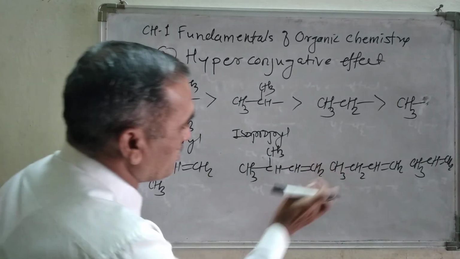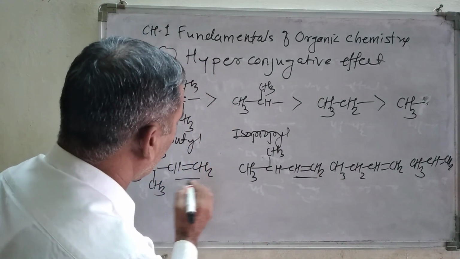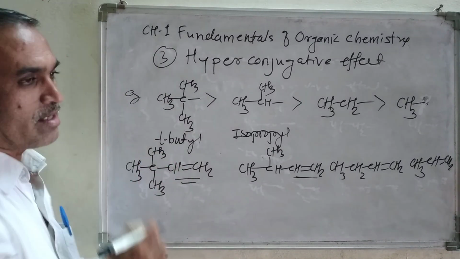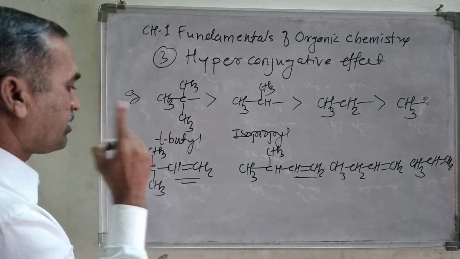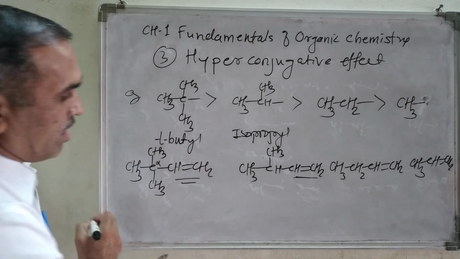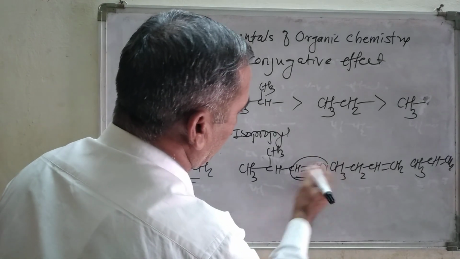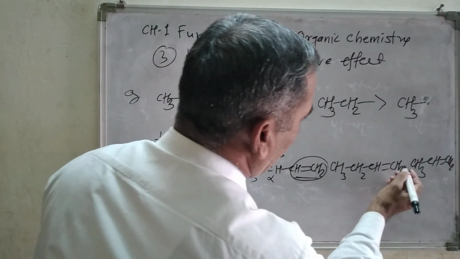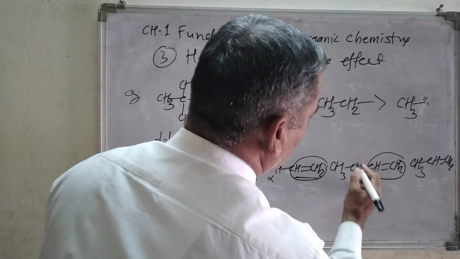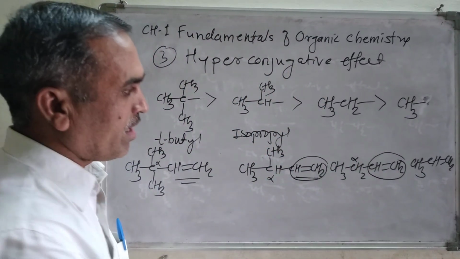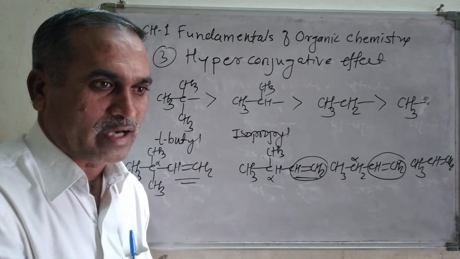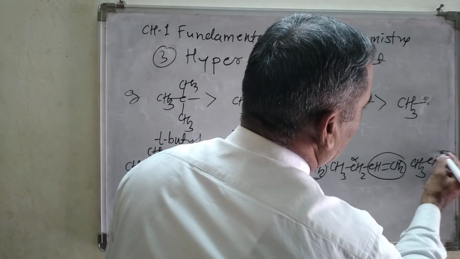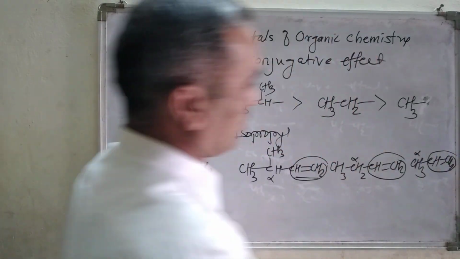Look at here, this is the olefinic part, right? This one is the olefinic part, and the carbon adjacent to that olefinic part, that you have to remember, is the alpha carbon. This is an alpha hydrogen atom, and this is the olefinic group, and this adjacent carbon atom is termed alpha. And now look at this, this is again an olefinic group, and this carbon atom is known as an alpha carbon, and whatever hydrogen atom is attached to that carbon atom is known as an alpha hydrogen atom. This is the olefinic group, and this is the alpha hydrogen atom.